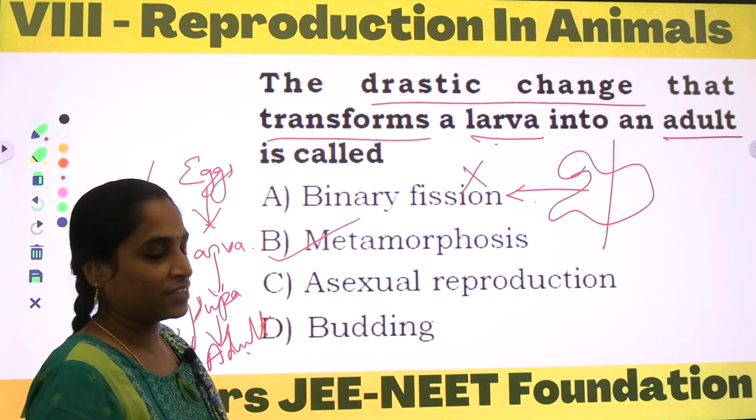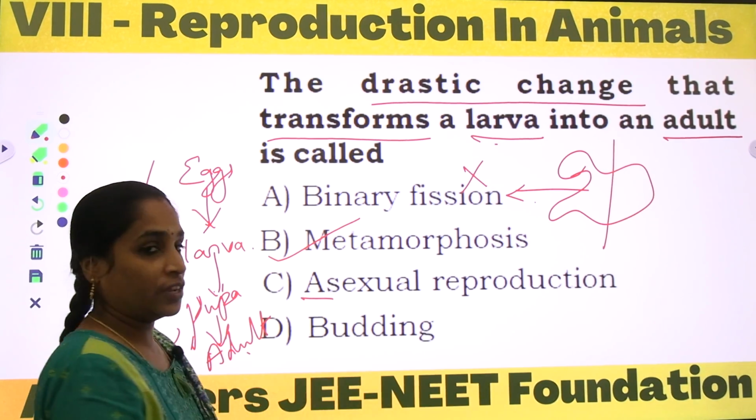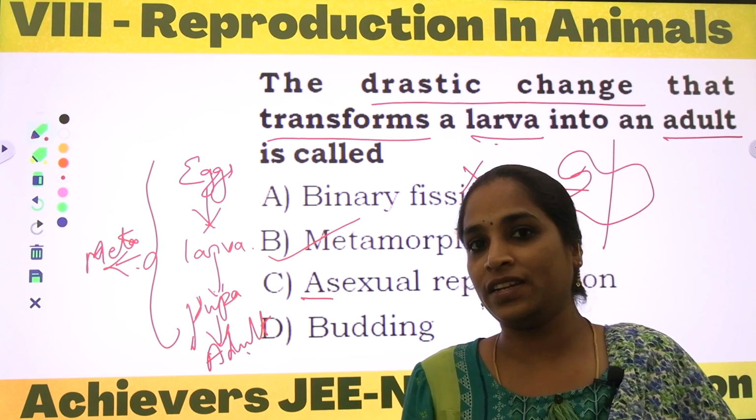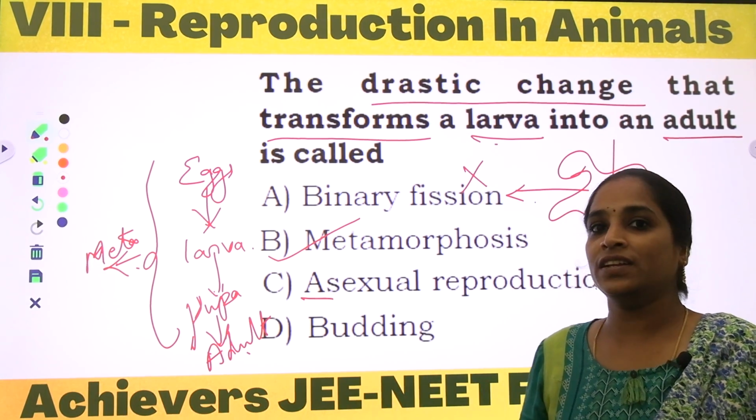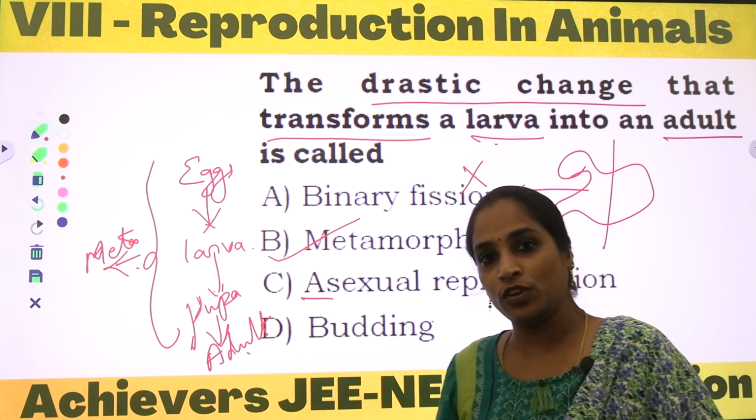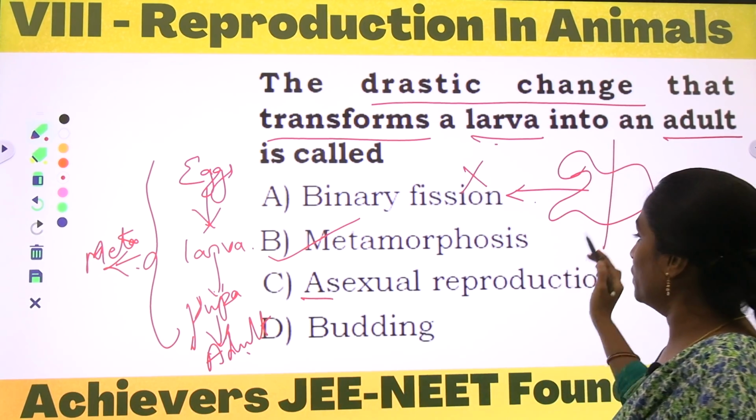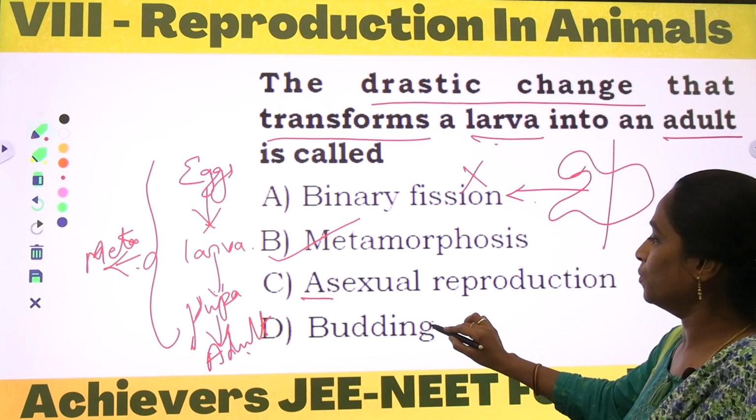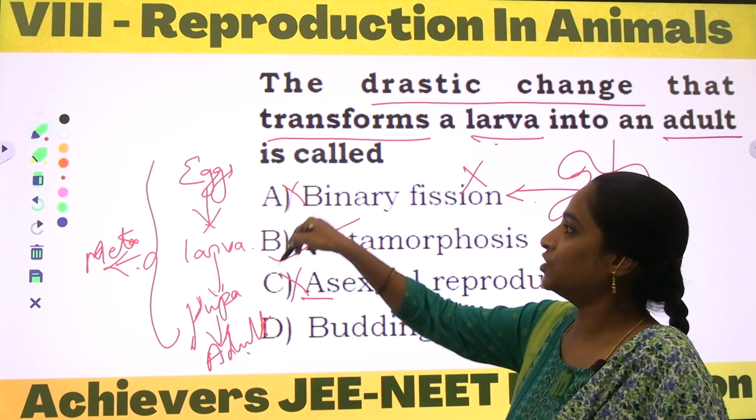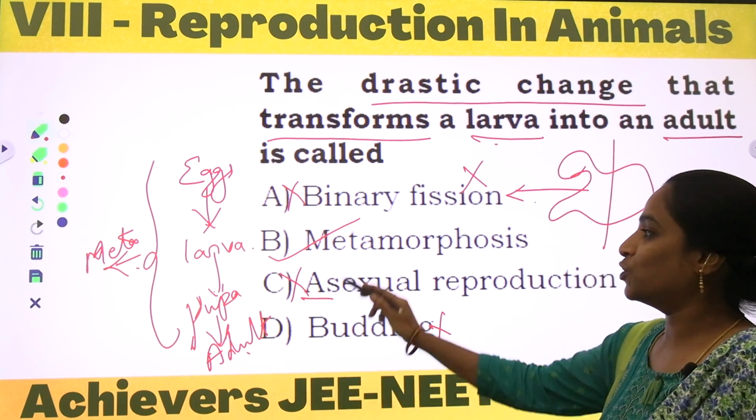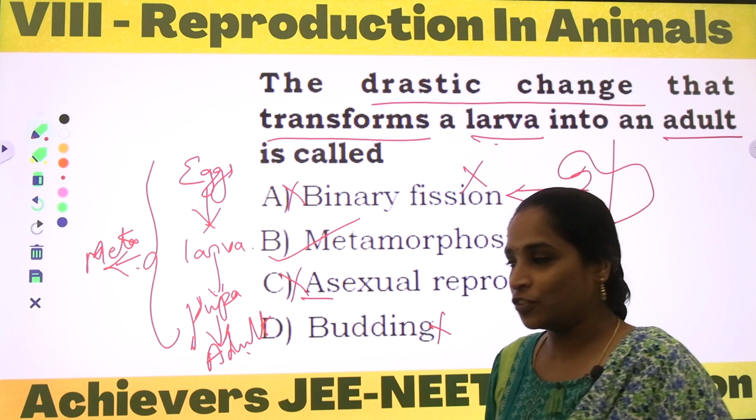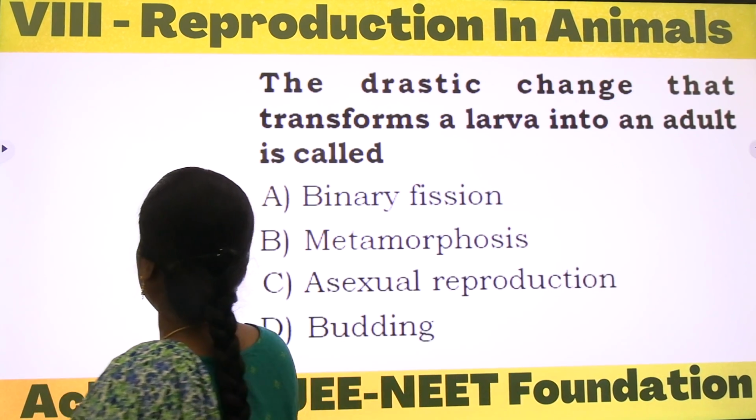And why not this? Asexual reproduction. In asexual reproduction we have so many processes, like regeneration, fragmentation and budding, and binary fission is also one example of asexual reproduction. So this is also wrong. Asexual is also a wrong option. Binary fission is also a wrong option. And what is the correct option, dears? It is metamorphosis, right? Coming to the next question.